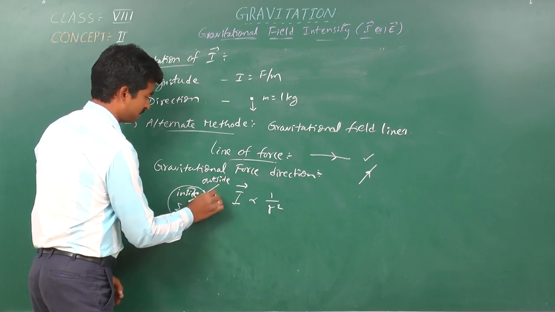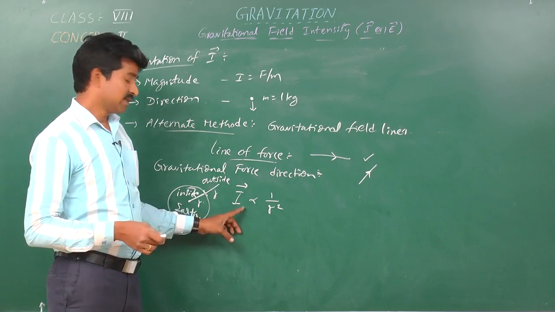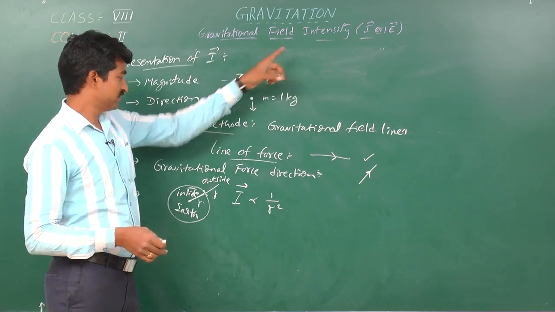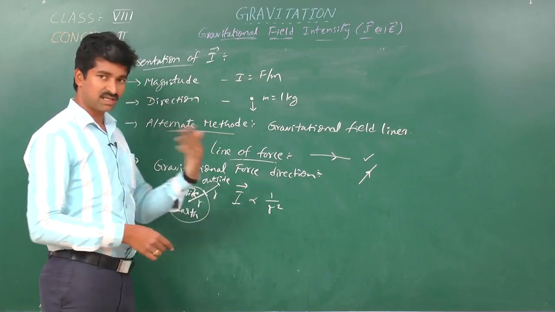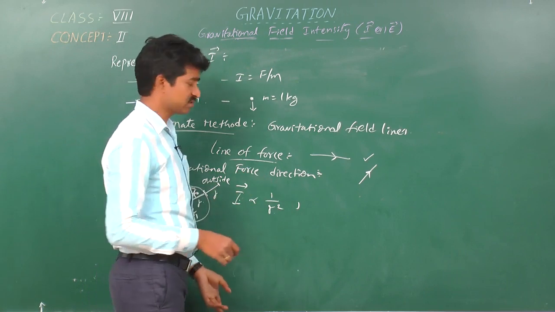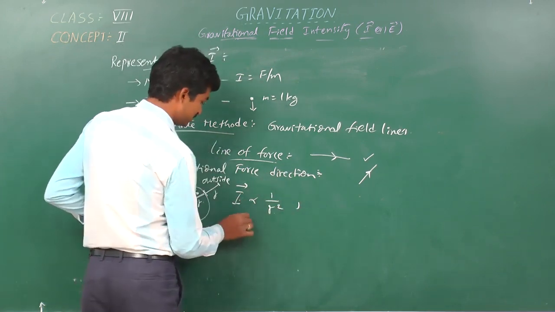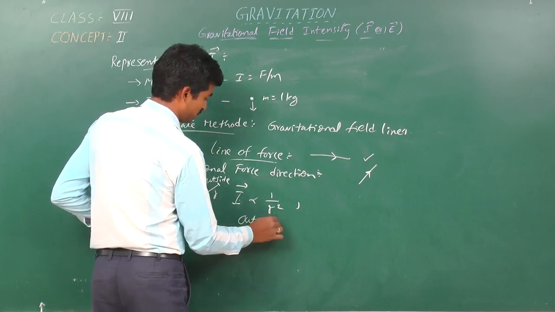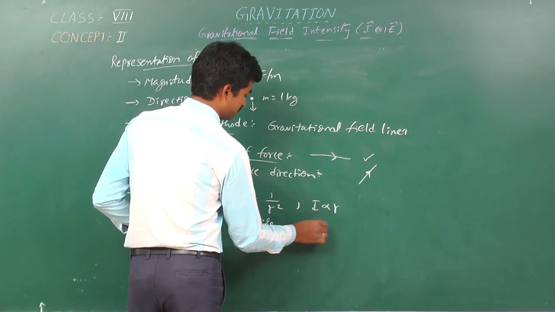Let us take this is r plane, this is r. For example, the gravitational field intensity from the surface of the Earth, a point exists outside the Earth. So how are I and r related? I is inversely proportional to the square of the separation distance. Next, this is for an outside object. What about an inside object? For an inside object, I is proportional to r only.